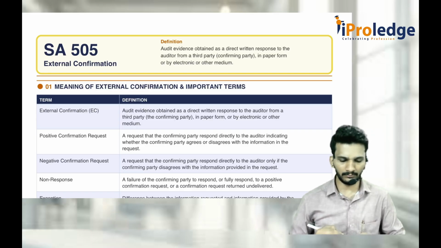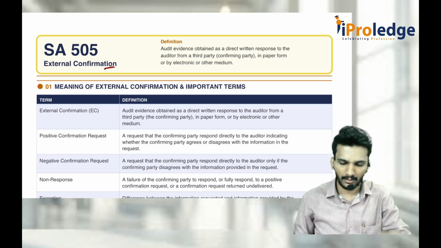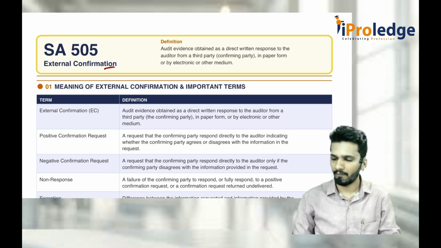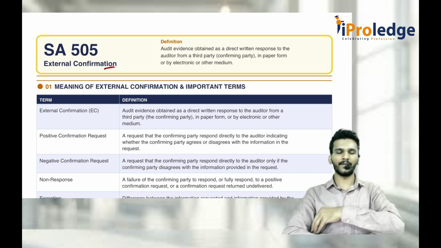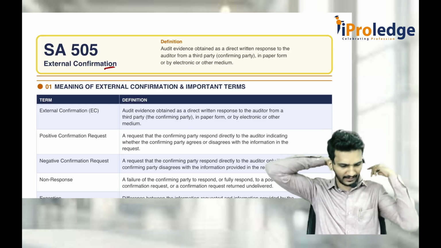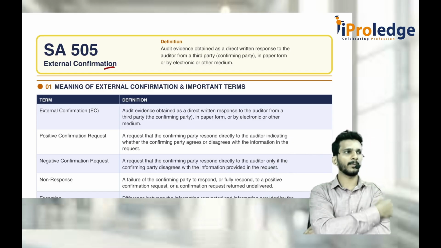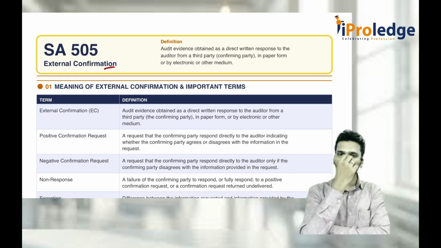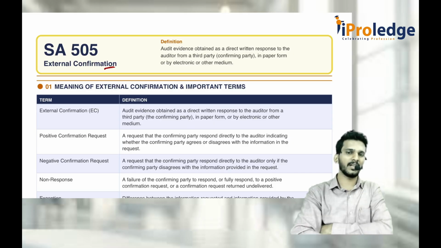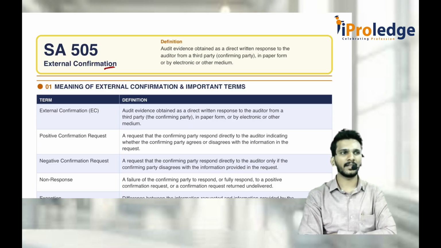Now we will begin with 505, external confirmation. So what is this external confirmation? Whenever the auditor is getting audit evidence for the purpose of expressing an opinion, if he feels it necessary to communicate with any third party, he has the option to do so, but not necessarily physically. He can get confirmation externally from parties who are independent of the entity, maybe third parties connected to the company but independent, like creditors, debtors, bankers, government, any authority.